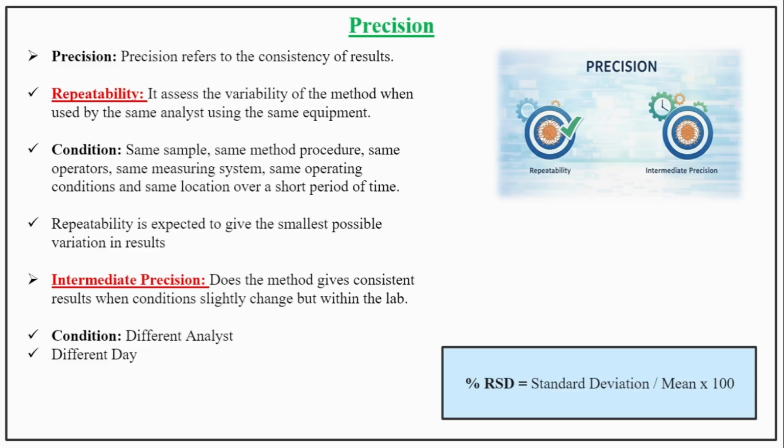Now you have to perform intermediate precision. Intermediate precision checks whether the method gives consistent results when the conditions are slightly changed but within a lab, conditions like different analyst, different day. In this case, you have to check percent RSD. Percent RSD is equal to standard deviation divided by mean multiplied by 100.